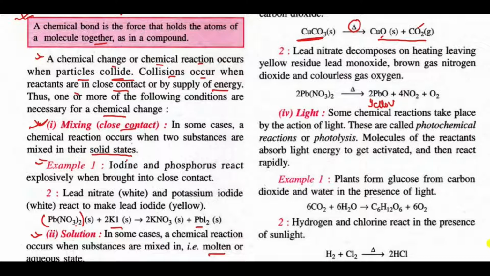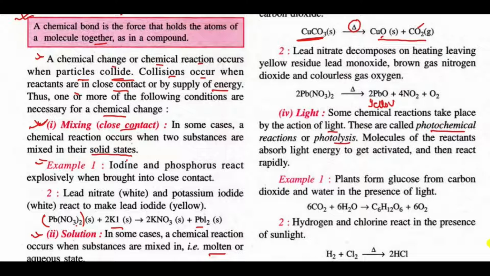Next, light. That means the reaction happens by an external energy, that is light. Some chemical reactions, like photosynthesis, take place by the action of light. These are called photochemical reactions or photolysis.